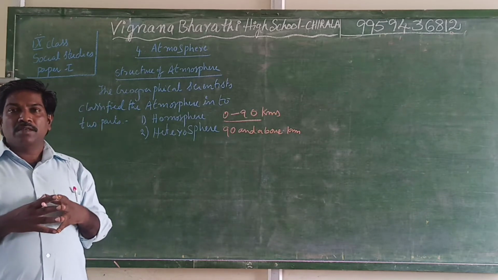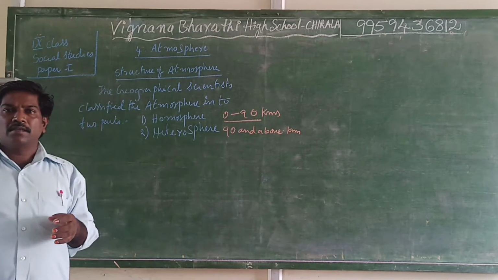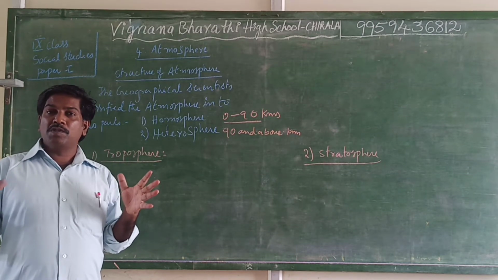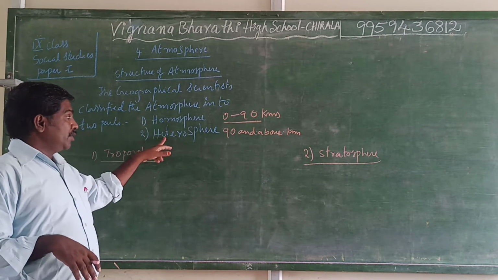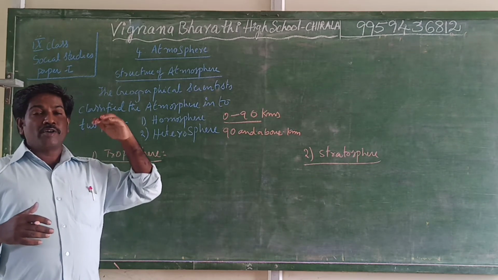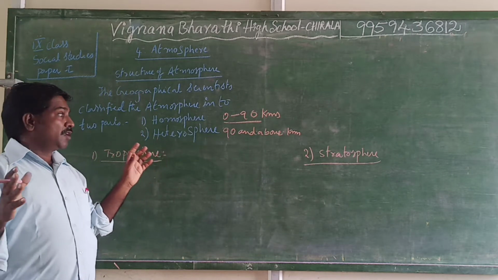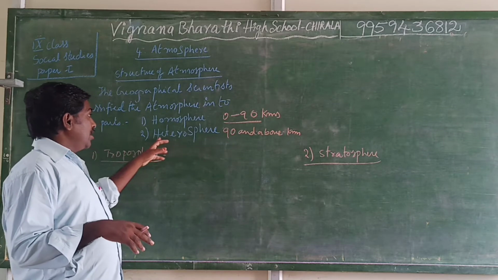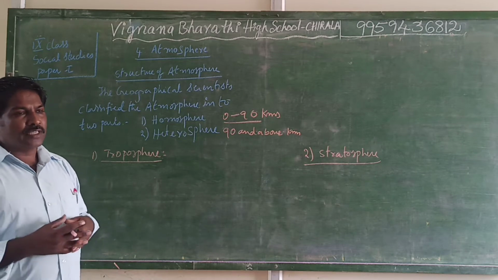So, students, what I said yesterday is that the earth scientists observed the total atmosphere, and it is broadly divided into two parts. Number one is homosphere and number two is heterosphere. According to the kilometers of air occupied in the atmosphere, homosphere is 0 to 90 kilometers, and heterosphere is 90 and above kilometers. And again, this is divided into several parts.